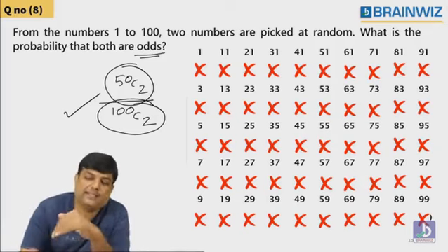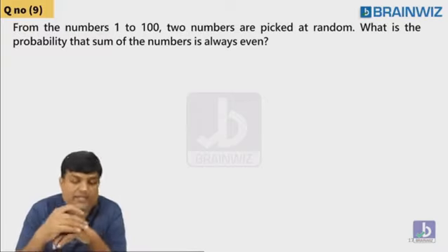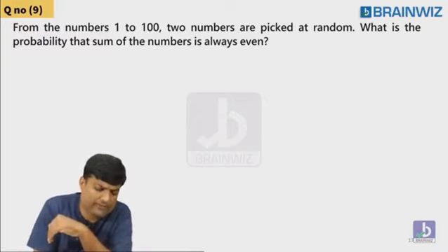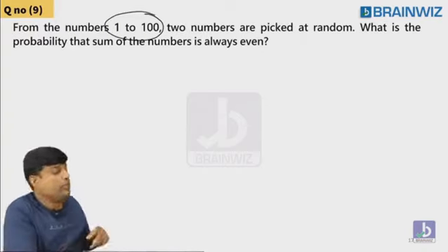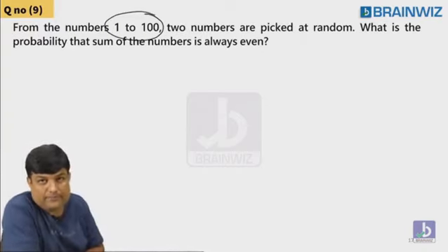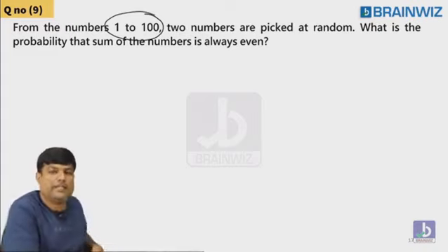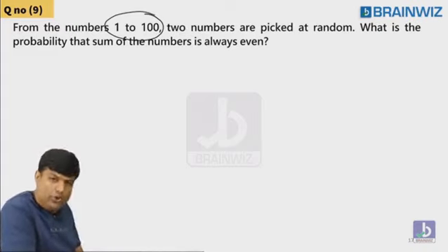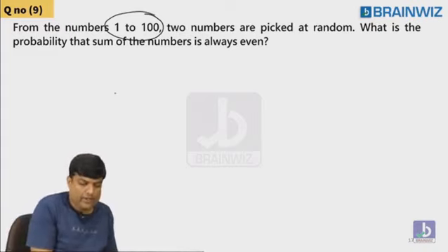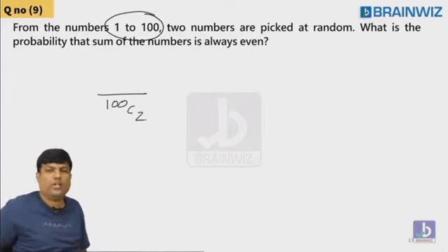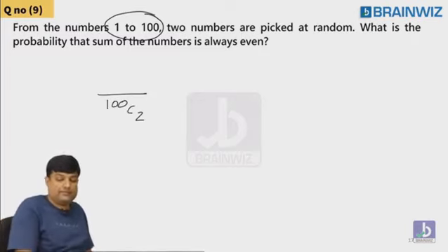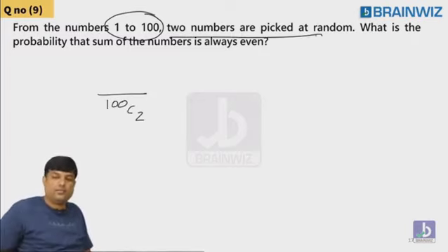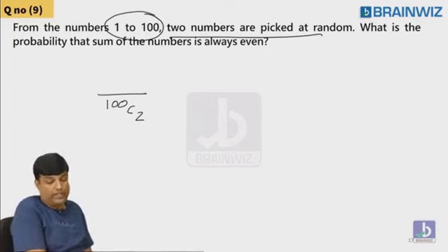But let's try to increase the level of the question. Let's try to see this question, guys. Same 1 to 100 only. From the numbers 1 to 100, guys, he told you two numbers are picked at random. You know what is the denominator? Same. 100C2. That you got it. Out of 100 numbers, two numbers are picked at random. 100C2. What is the probability?